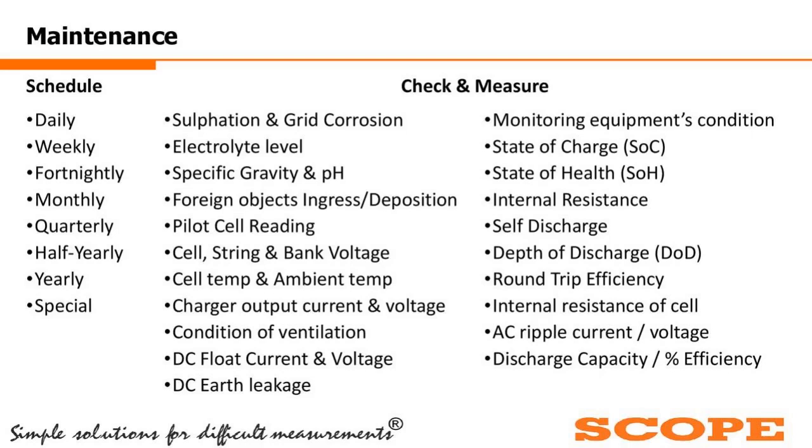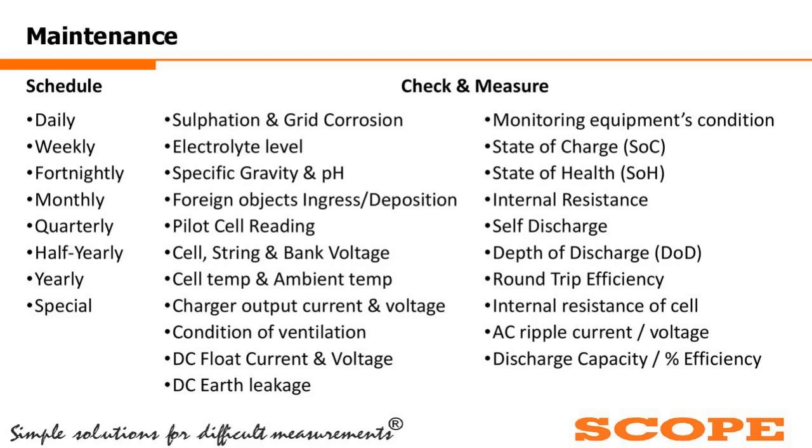Foreign object ingression or deposition can increase the internal resistance of the battery, so that is also checked with the help of battery internal resistance. We can also check the pilot cell reading, the cell string and bank voltage. The cell string and bank voltage are important to check whether the capacity is 100% or is getting reduced. The cell temperature and the ambient temperature are also monitored.